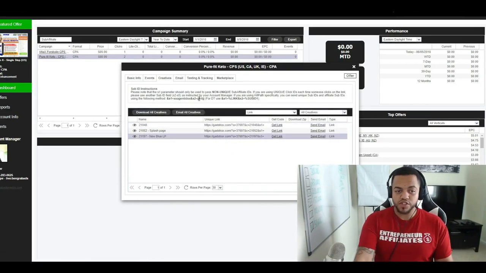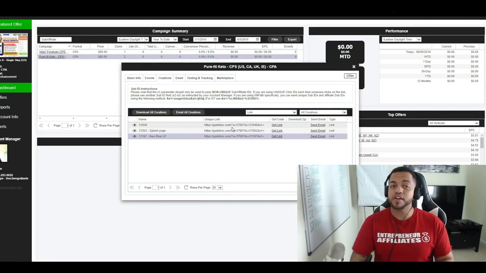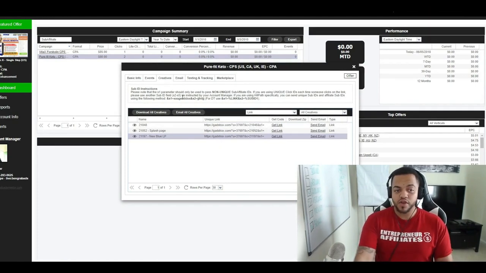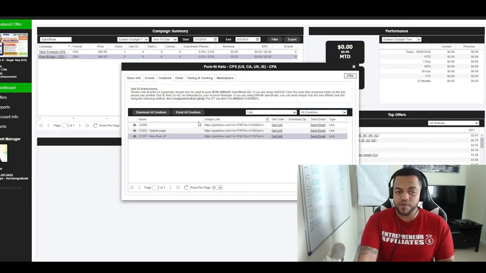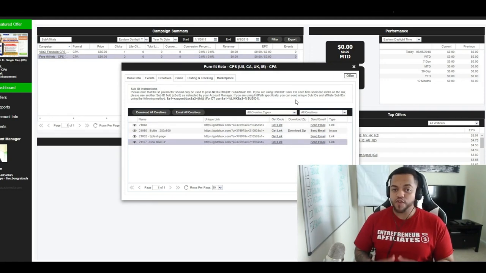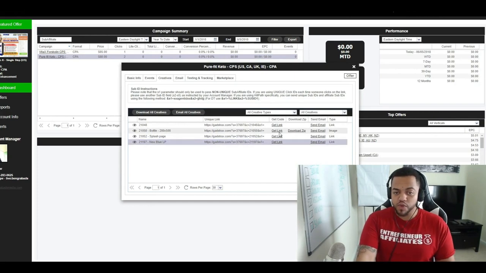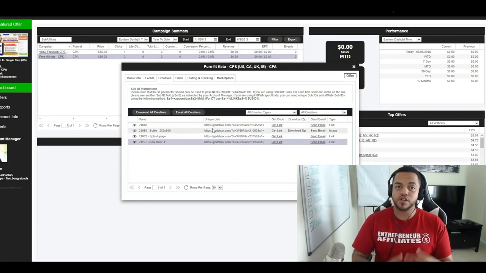Now what you can do with these other variations is actually test them. You can add in your tracking, you can rotate. So you can send 50% of the people to landing page new blue, and 50% of the people to the main one. Now for all creative types, we see right here we have a link that we can use, which is our tracking link.